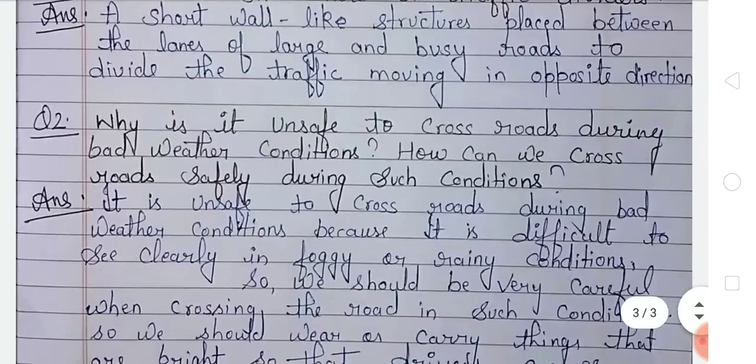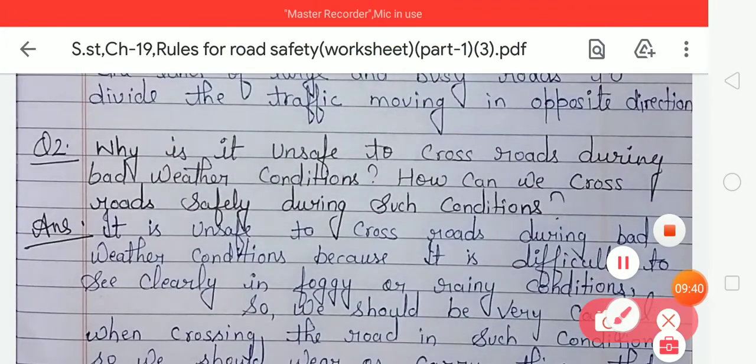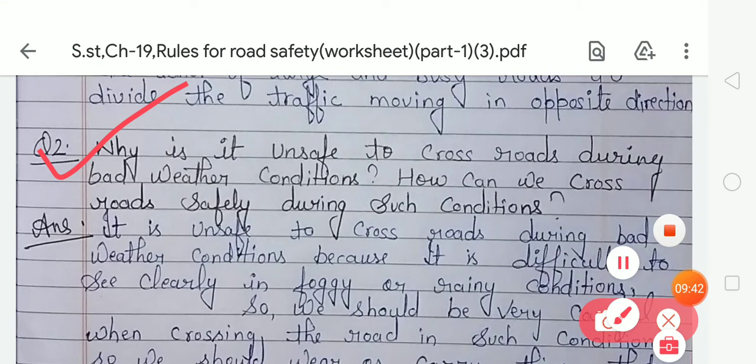Now look at question number 2. Your question number 2 is, why is it unsafe to cross the road during bad weather conditions and how can we cross the road safely during such conditions?